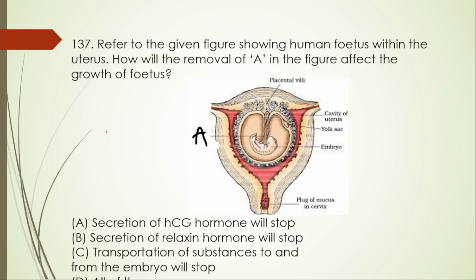Next, 137. Refer to the given diagram showing a human fetus within the uterus. How will the removal of A in the figure affect the growth of the fetus? If A is removed, what is going to happen?